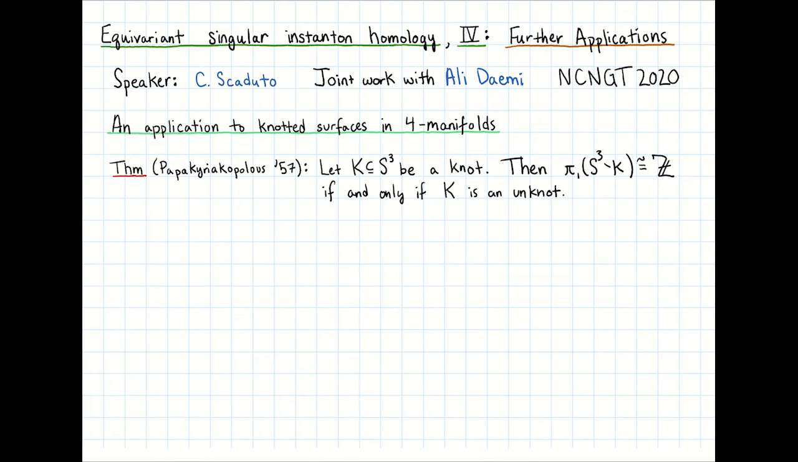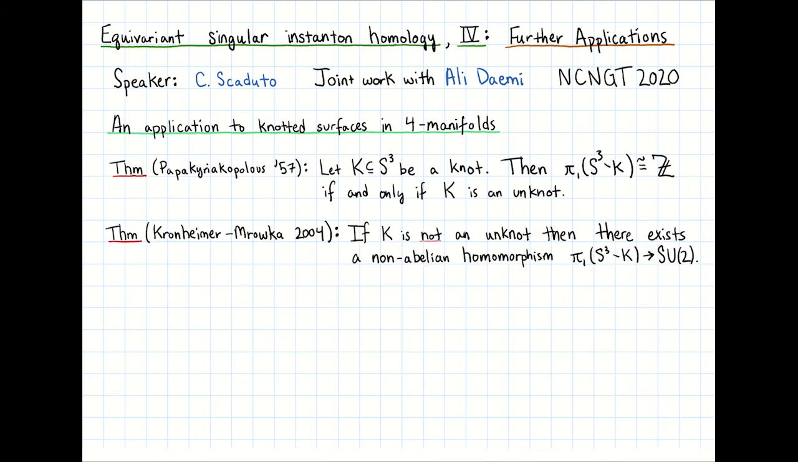Note that the abelianization of the fundamental group of a knot complement is always isomorphic to the integers. So the theorem can be restated as saying that the knot group is not abelian if and only if K is non-trivial. This result has the following upgrade due to Kronheimer and Mrowka. If K is a non-trivial knot, then not only is its knot group non-abelian, in fact there exists a non-abelian homomorphism from the knot group to SU(2).